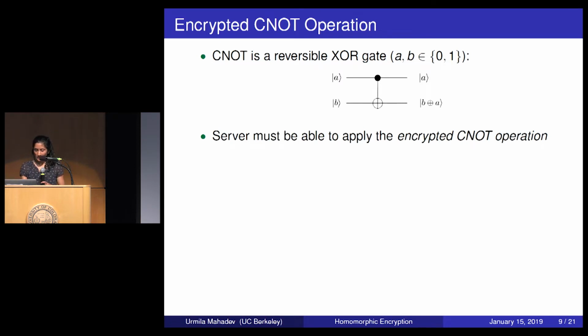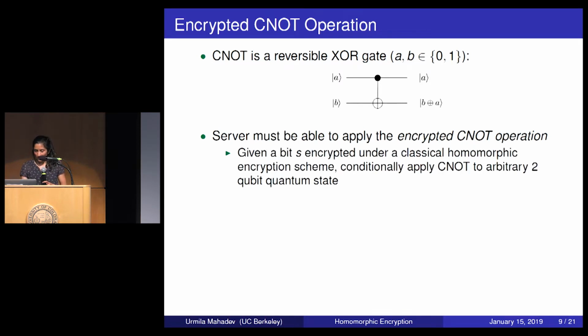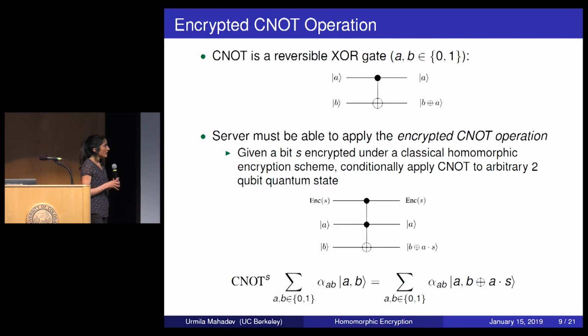Well, okay, so the encrypted CNOT operation means that the server is given a bit S encrypted under a classical homomorphic encryption scheme, and he should either apply the CNOT or not based on the bit S. So he's taking this hidden bit S and conditionally applying a quantum operation. So here's the picture of it. So now the first wire is the encryption of a bit S, and the second looks almost the same, but if you look at the last wire, A.S, so if S equals 0, nothing happens. If S equals 1, then the server should be performing the CNOT operation.